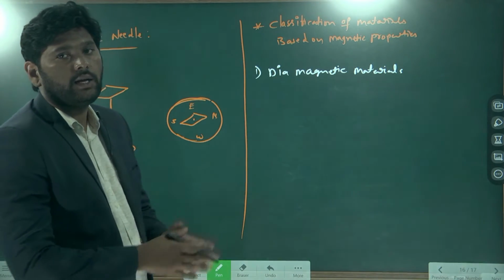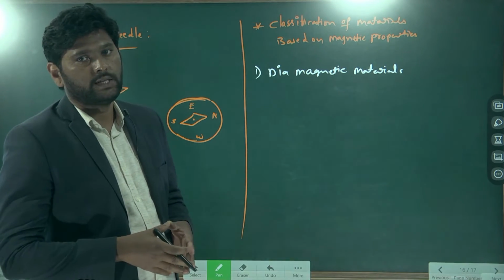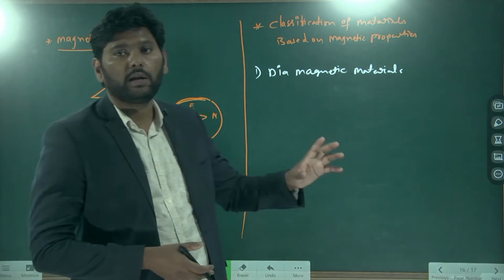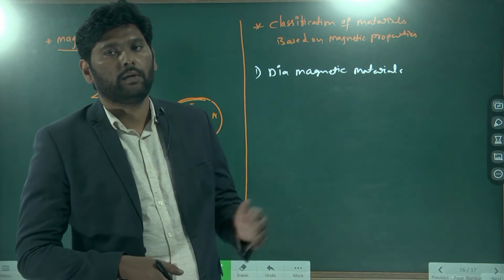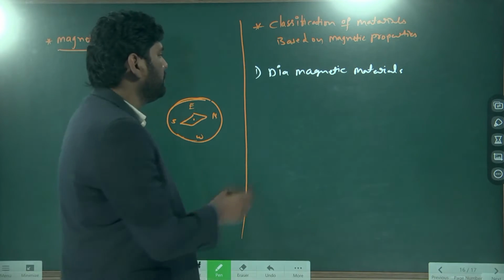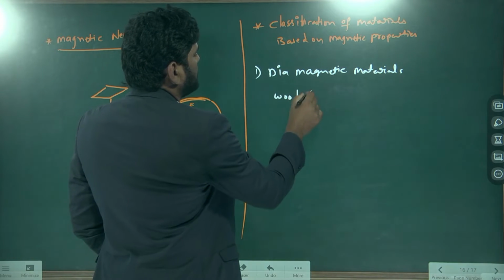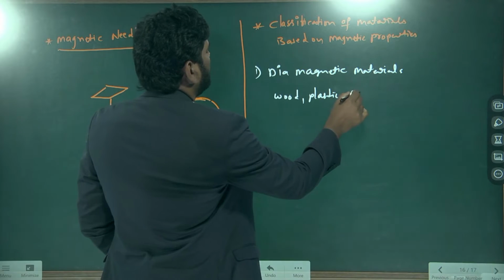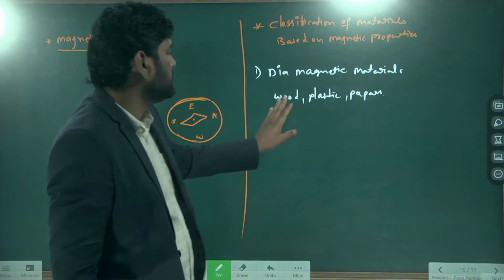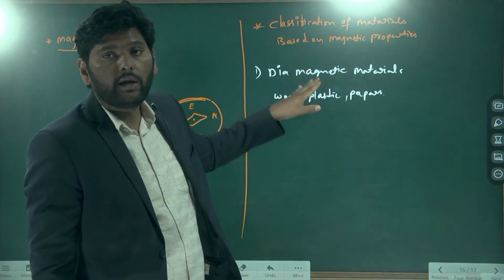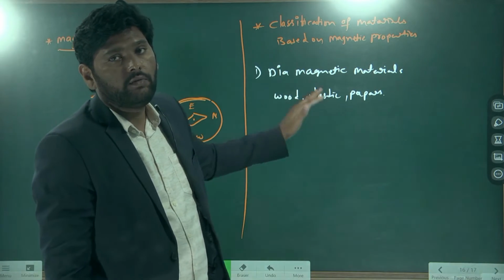Diamagnetic materials are the materials which are not influenced by magnetism. Understand? Diamagnetic materials will not be influenced by magnets. For example, we can take wood, plastic, paper. These are diamagnetic materials. These materials will not be influenced by magnetic properties or magnetism.